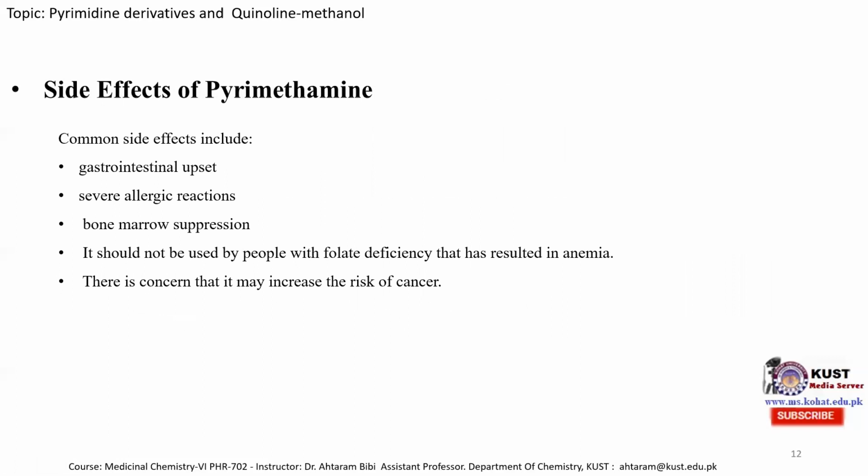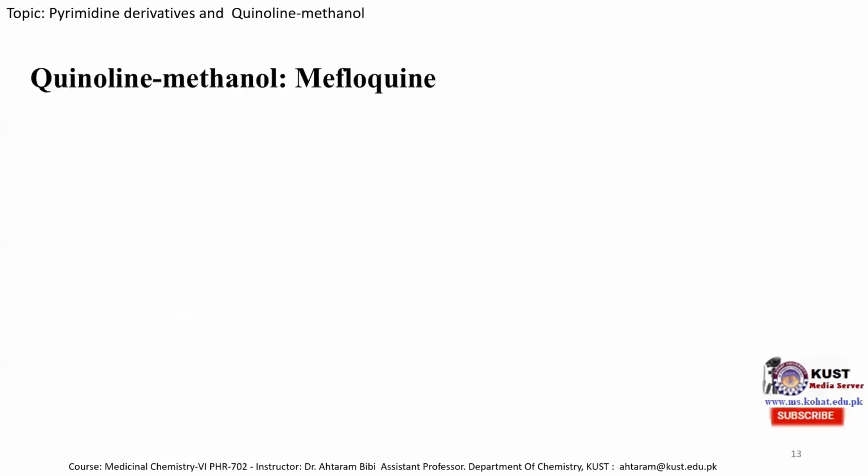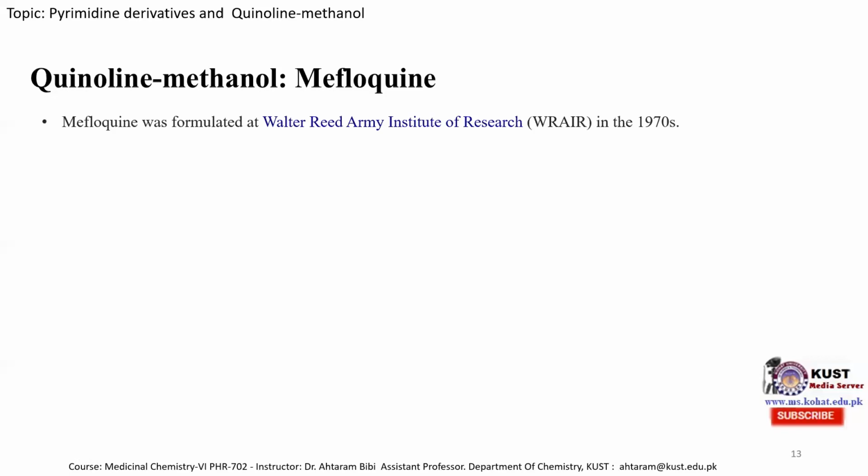Now I will discuss the quinoline methanol molecule, which is the last class of the anti-malarial drugs. An example of quinoline methanol is the mefloquine molecule. So mefloquine was formulated at the Walter Reed Army Institute of Research in America in the 1970s.